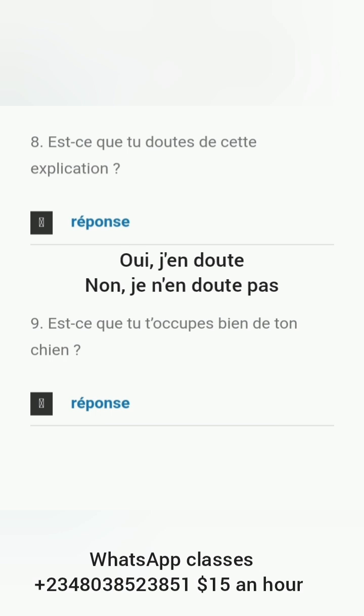So it will be oui, j'en doute. It's not reflexive, so you don't put the reflexive pronoun. Oui, j'en doute. That's yes, I doubt it. Non, je n'en doute pas. No, I don't doubt it.